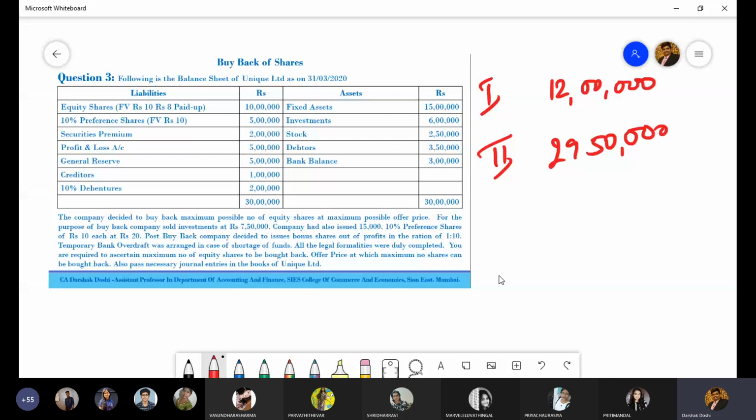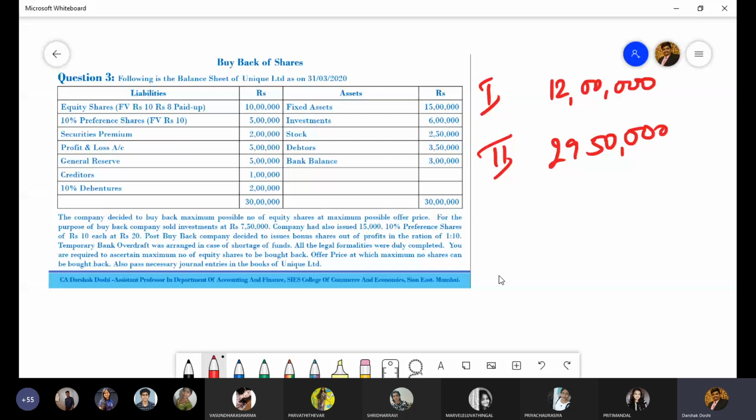So I got own funds. This is the point where everyone will make a mistake, because of the 8 rupees paid up, partly paid up.